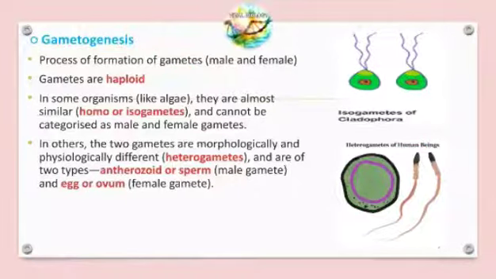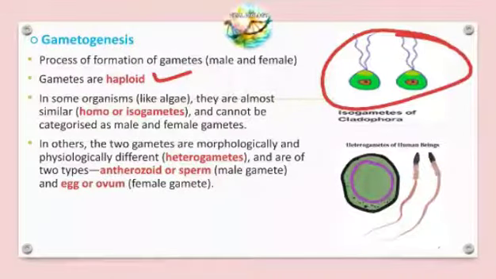Now, as I told you, the process of formation of the gametes, the male and female gamete, is called gametogenesis, where the formation of gametes takes place. All the gametes are haploid in nature. Next, in some organisms like algae, the gametes are almost similar in identification, so they are called isogamous.